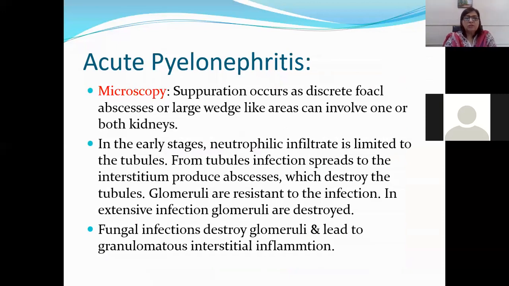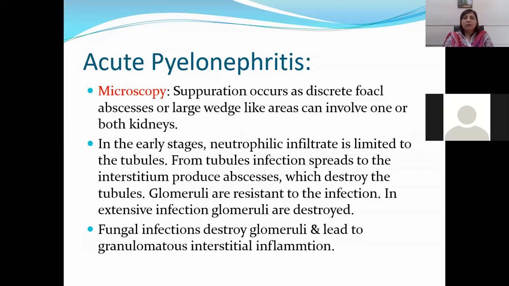In the early stages, neutrophilic infiltrate is limited to the tubules only, and from tubules, infection spreads to the interstitium, producing abscesses which destroy the tubules. Glomeruli are resistant to the infection, and in extensive infection glomeruli are destroyed as well. Fungal infection destroys glomeruli and leads to granulomatous interstitial inflammation.